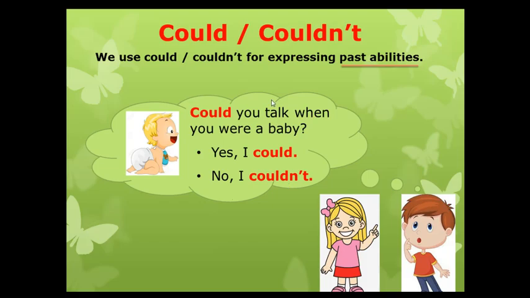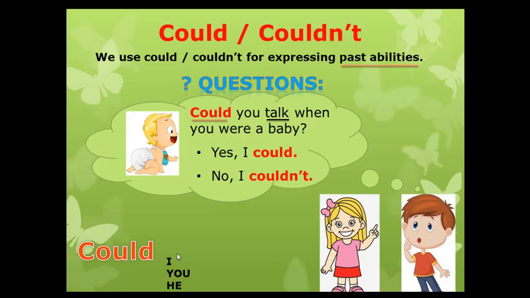So for questions, this is the order. First, you write could, then you write the subject, the pronoun in the middle, and then you write the verb. So this is the order for questions. Could, subjects go in the middle, and then the verb. And of course, let's not forget the question mark.